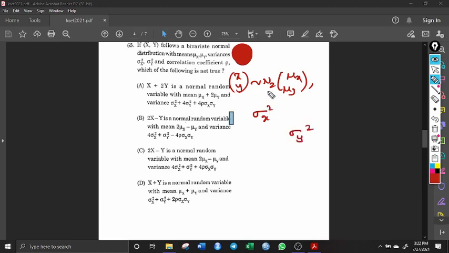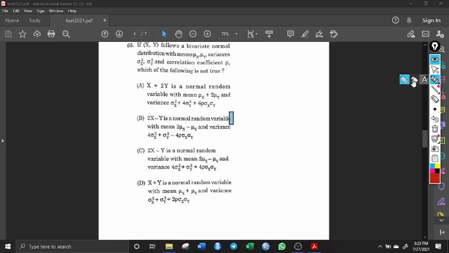That is, variance of x is sigma x square, variance of y is sigma y square, and the correlation coefficient is rho. So this is rho into sigma x sigma y, and rho into sigma x sigma y. So this is the variance covariance matrix. Now what they have asked is, which of the following statements are not true?